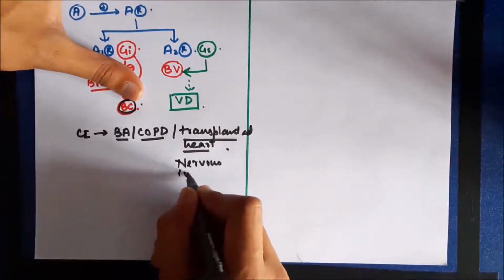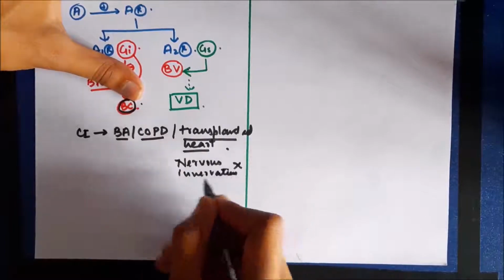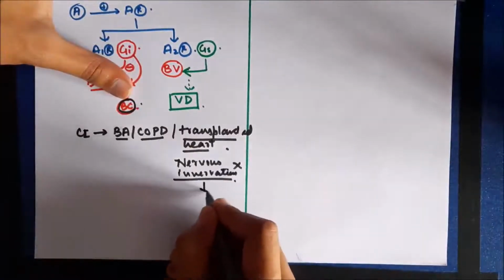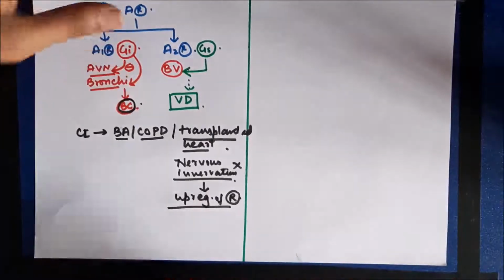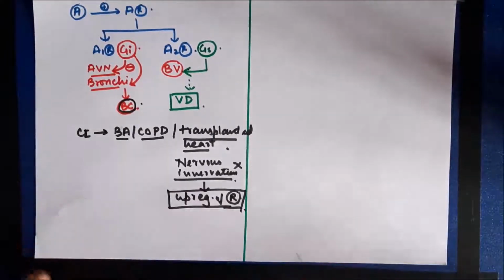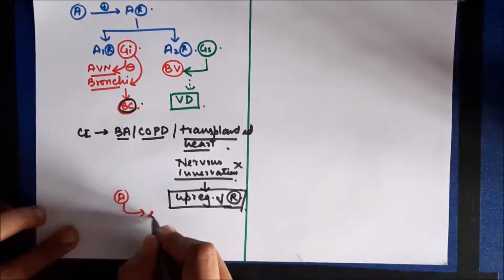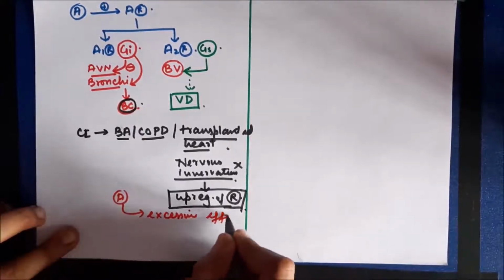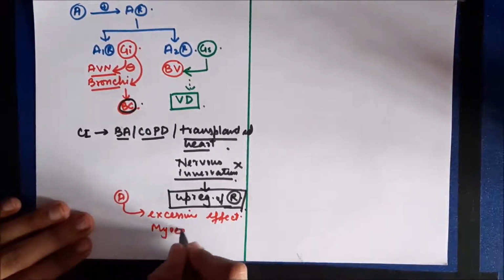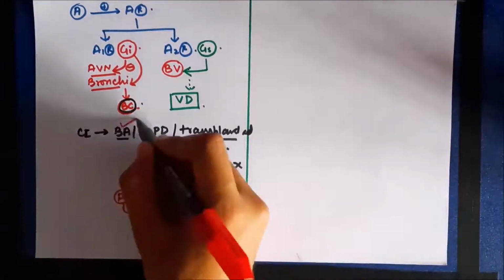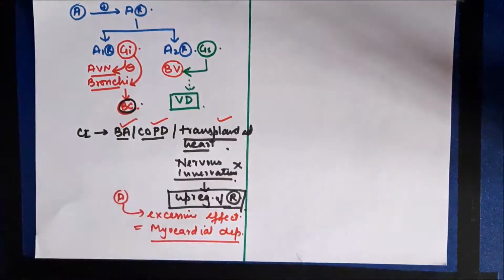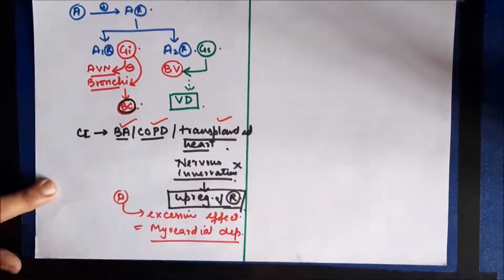So because of no nervous innervation, there is a phenomenon called denervation hypersensitivity. That means there will be upregulation of receptors in the heart because of denervation, and because of this upregulation, the heart is going to become more sensitive to chemicals such as adenosine. So if adenosine is given, it's going to cause an excessive effect because of upregulation of receptors, resulting in myocardial depression. So it is contraindicated in these conditions: bronchial asthma, COPD, and transplanted heart.